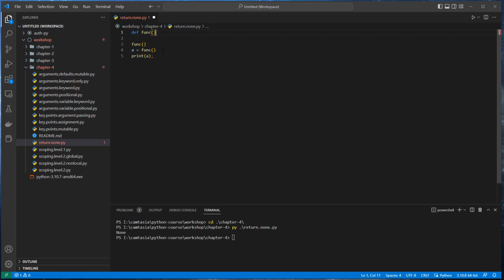Okay, an empty function. But in Python, a scope is defined by indenting the code. So therefore, a statement such as pass is necessary.